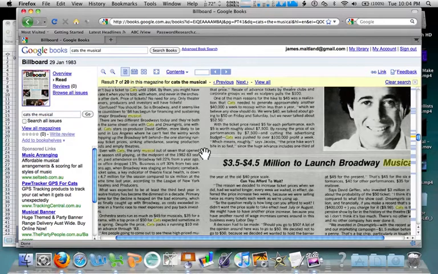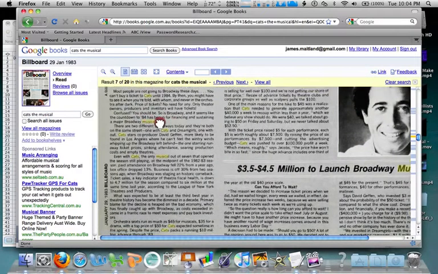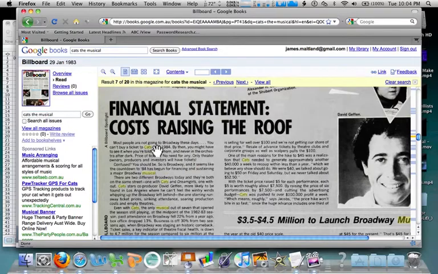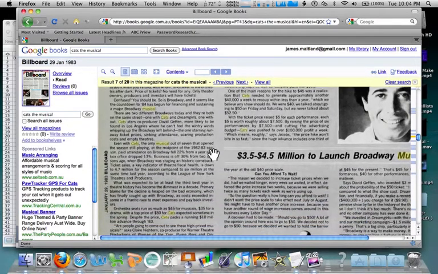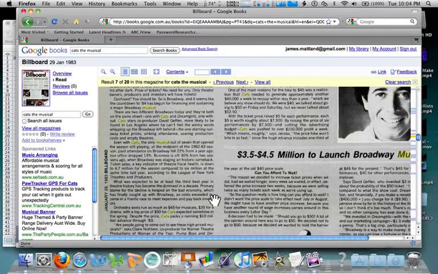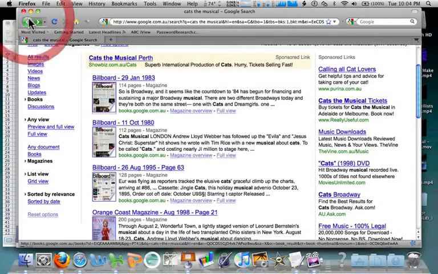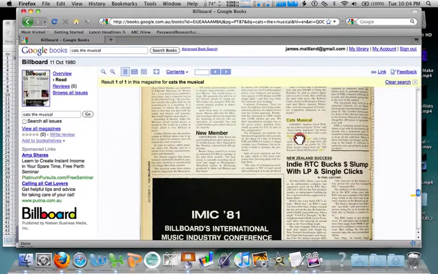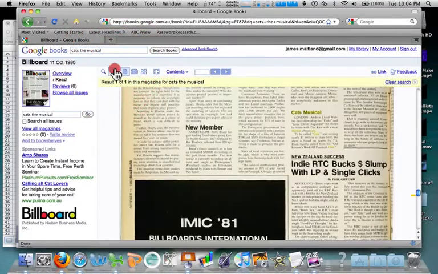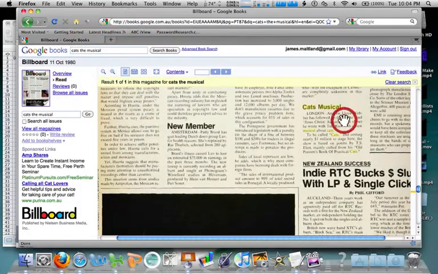it's quite readable. And I find this article talking about this new musical, Cats, how it's going to go through the roof, costing millions of dollars to make, and puts it in time where we understand. If I go back to 1980, before Cats was even finished being written, there's an article here, just a small article on this page, saying how Andrew Lloyd Webber is following up his 2 smash hits with a new one about cats. It cost $1 million to stage. It's based on T.S. Eliot's book, Old Possum's Book of Practical Cats.